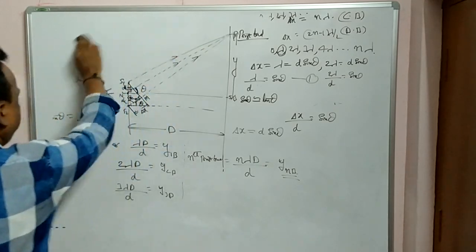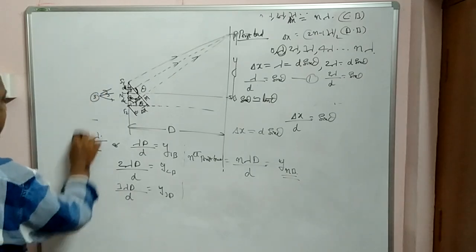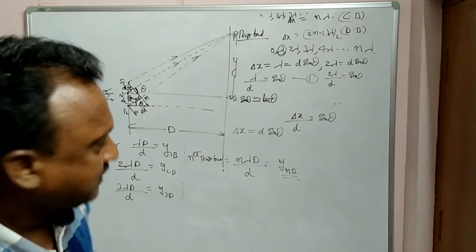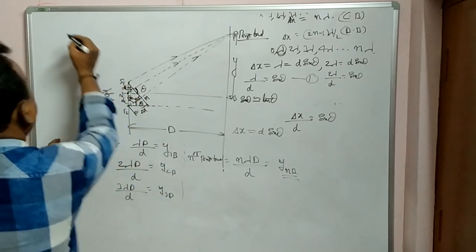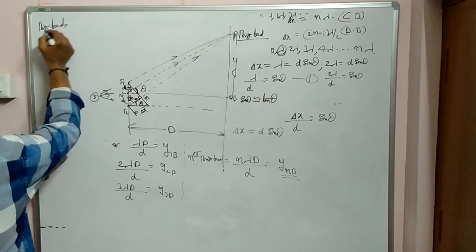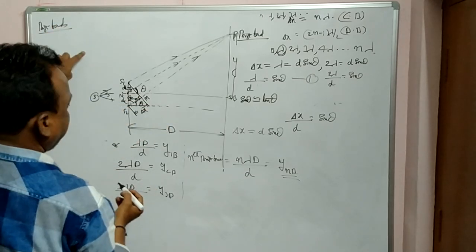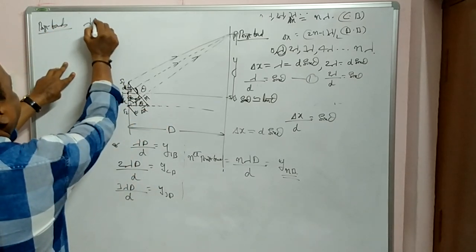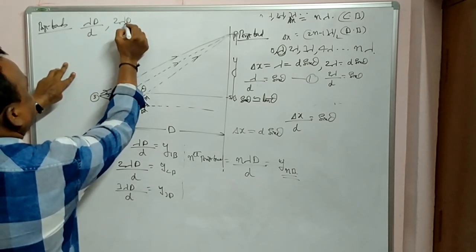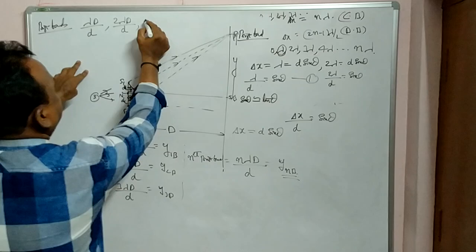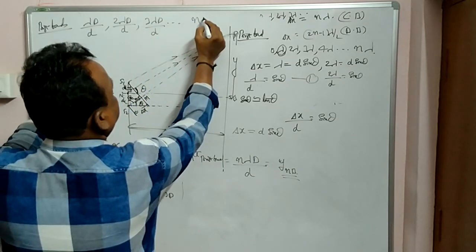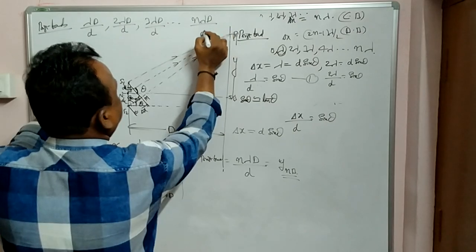So many problems are coming from this for MSET and also the NEET examination. This is the pattern for bright bands. For bright band formation, the first is lambda D by d, then the second bright 2 lambda D by d, 3 lambda D by d, and the nth bright n lambda D by d.